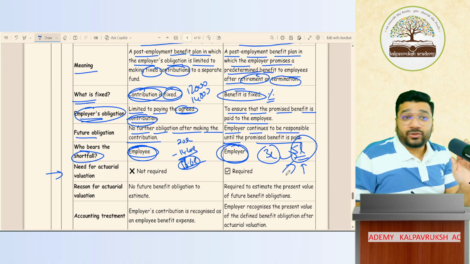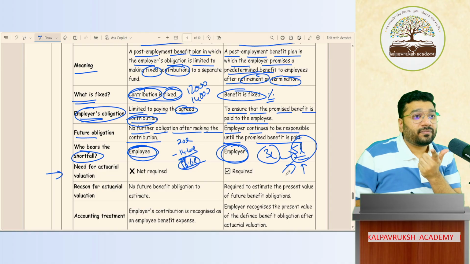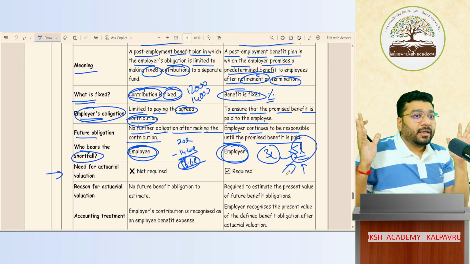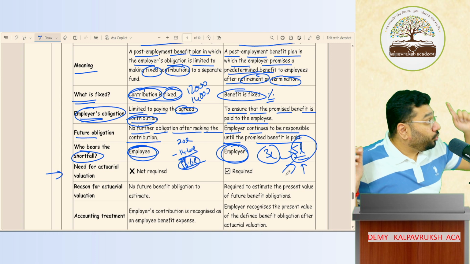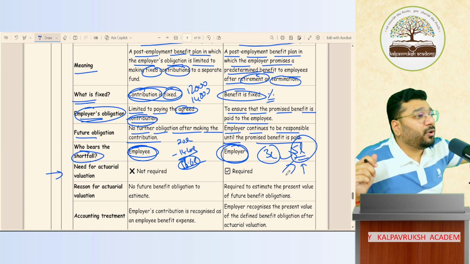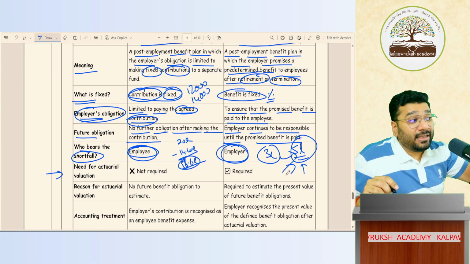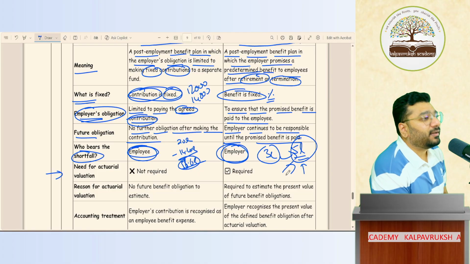In the contribution plan, you're still lucky that your liability is very limited and restrictive. Here, in a defined benefit obligation, the liability can become a bomb. It can explode to any bigger level also. So how to do the accounting of such benefit plans is what we are going to learn in the next class. Both are not the same, both are different. Once you learn the technique, you will understand the actual difference. So wait for the next class to get even better clarity.